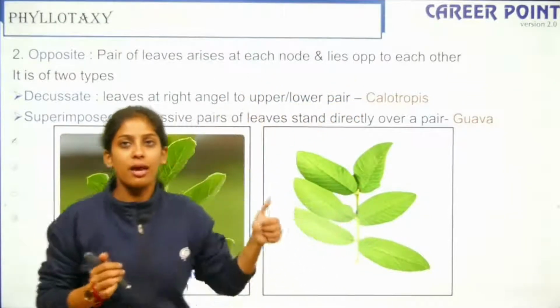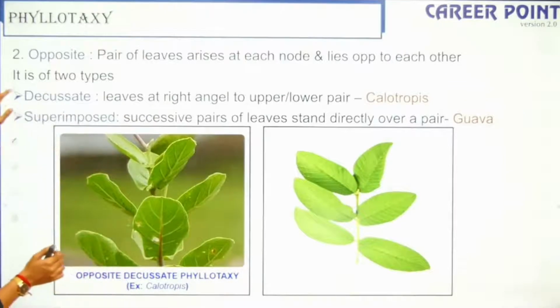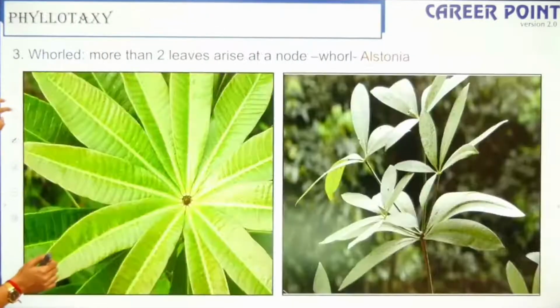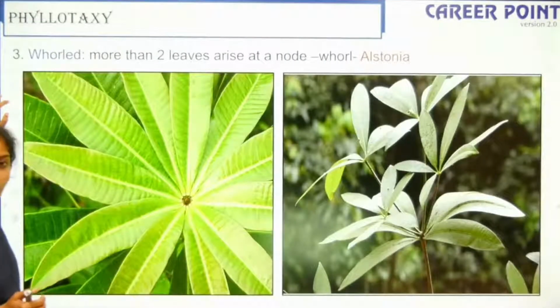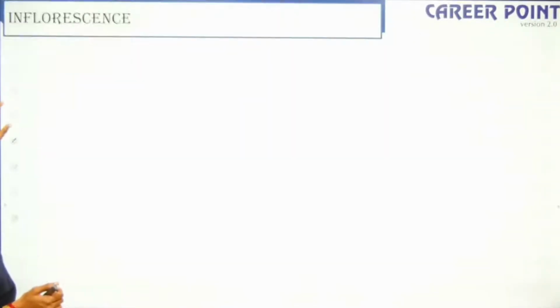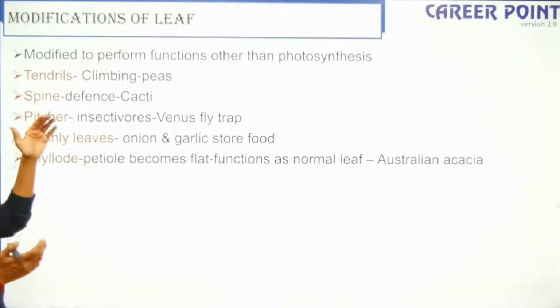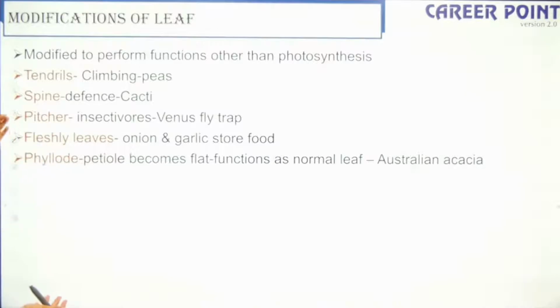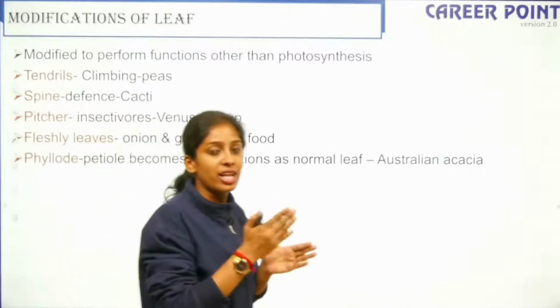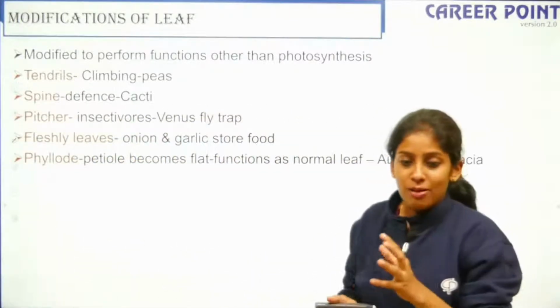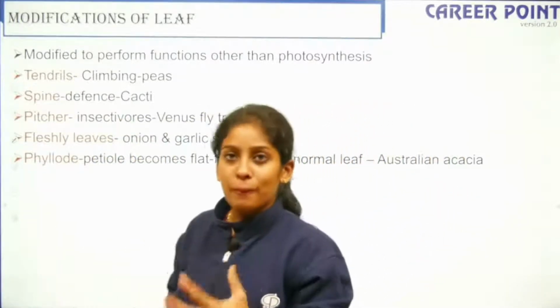Once again I make it a point, examples are very important. The last type of phyllotaxy is whorled. When more than two leaves arise from a node, it is whorled. So you have modifications of leaf, like leaves can also be modified into tendrils, spines, pitcher in case of Venus flytrap, fleshy leaves and phyllodes. So this is a leaf modification where a leaf is modified into a stem. So this is about the vegetative part of your plant, right?